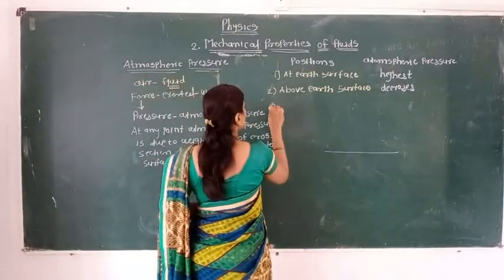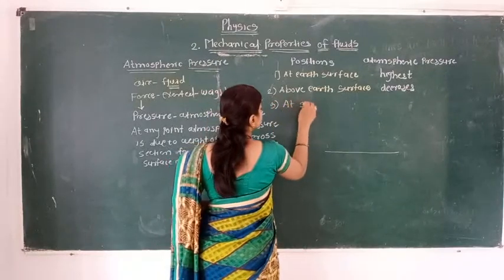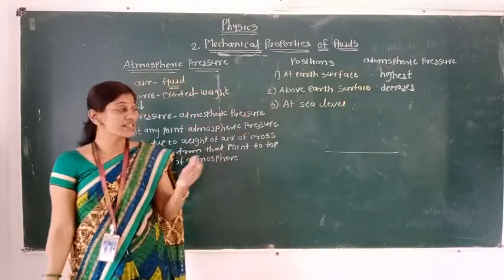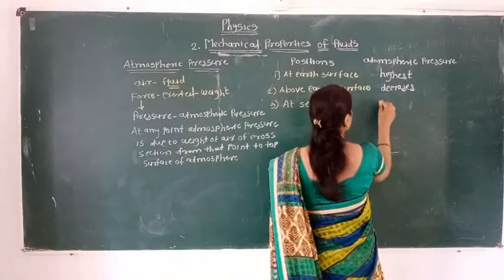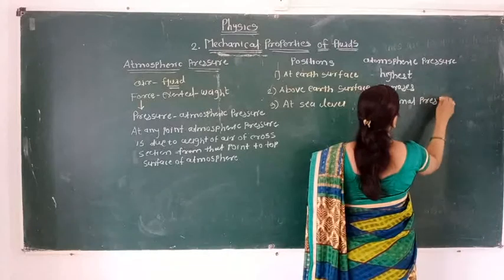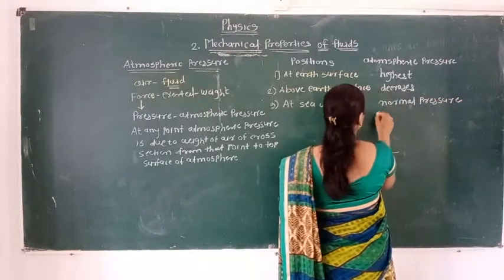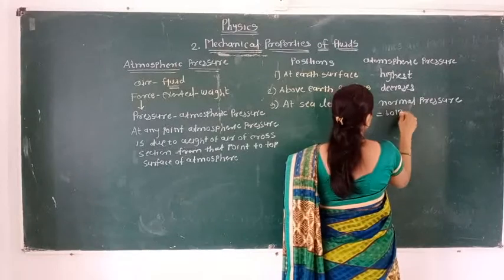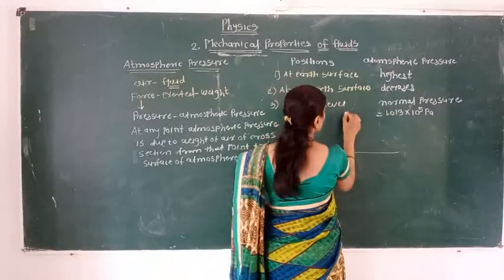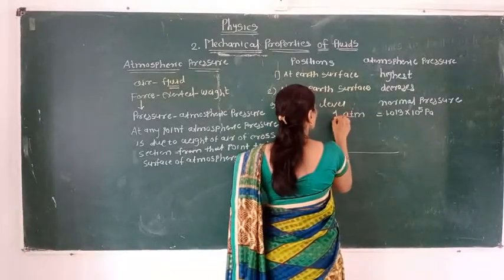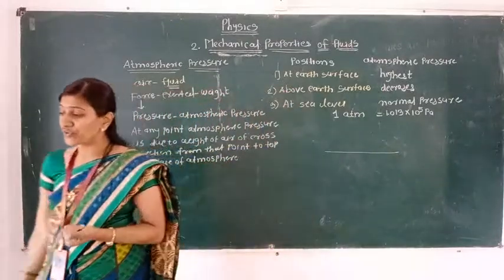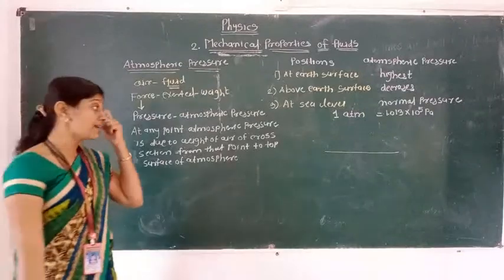Third, at sea level, the atmospheric pressure is called the normal pressure. Its value is equal to 1.013 into 10 raised to 5 Pascal. This is the value of 1 atmosphere. 1 atmospheric pressure is equal to 1.013 into 10 raised to 5 Pascal. So this is the value at sea level.